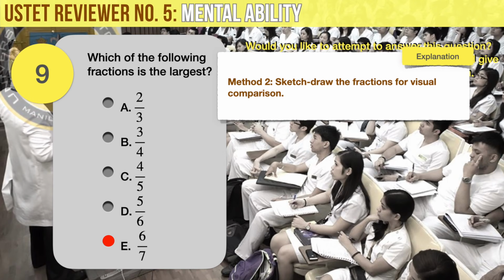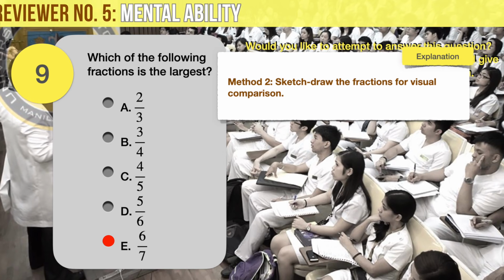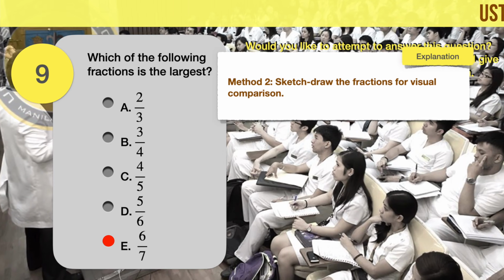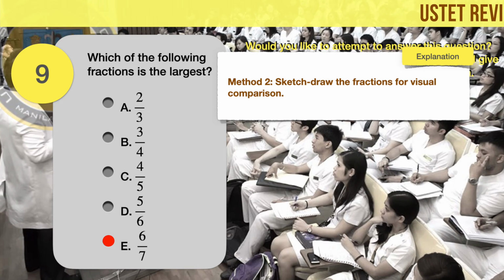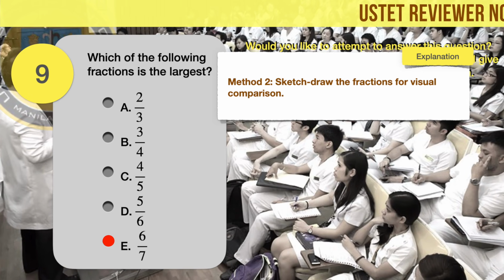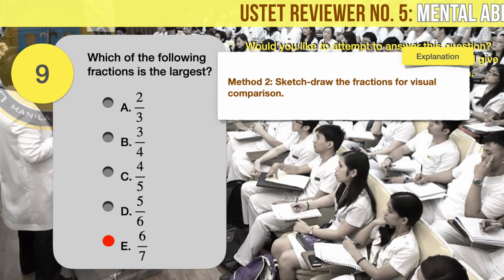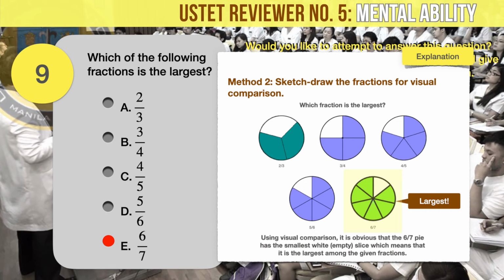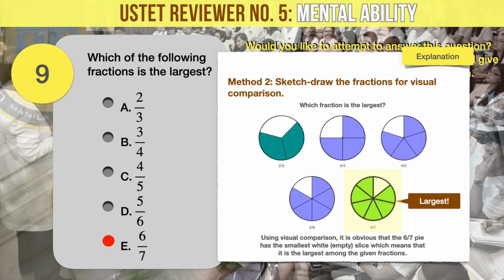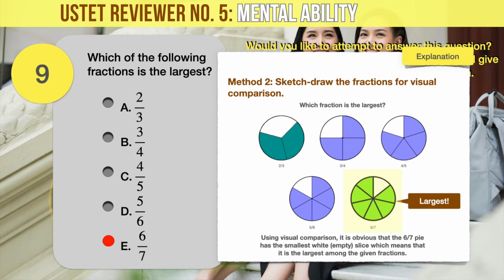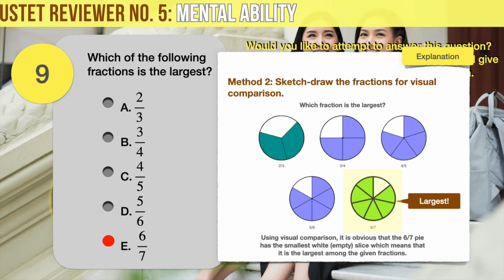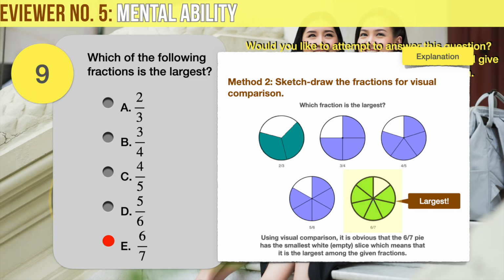Another, and possibly a much faster method, is to simply draw the fractions as slices in a pie and visually compare them for size. This usually works for simple fractions. Let's try it for this given problem just to illustrate. Using visual comparison, it is obvious that the 6/7 pie has the smallest white or empty slice, which means that it is the largest among the given fractions.